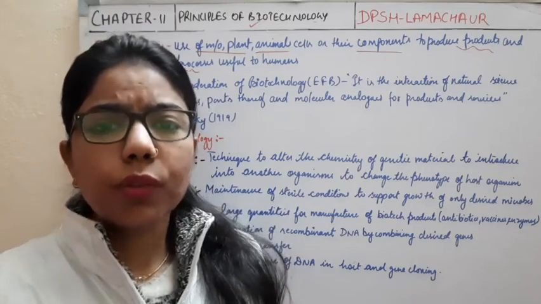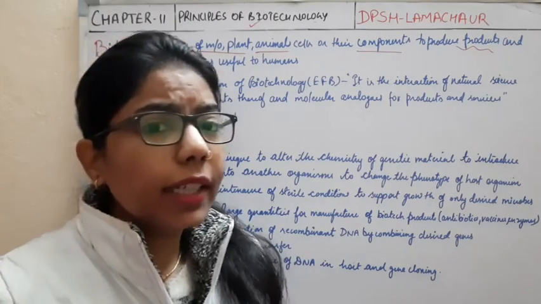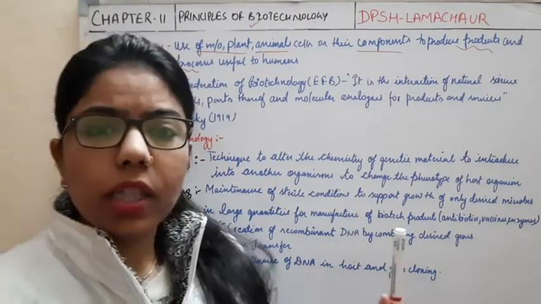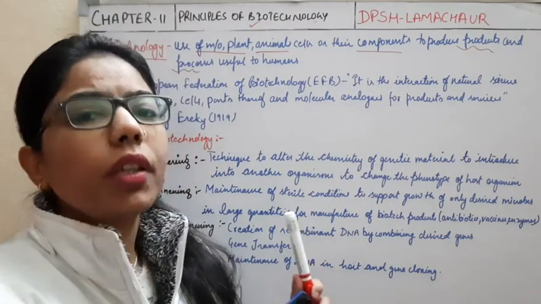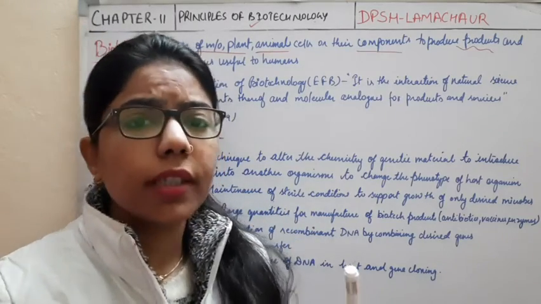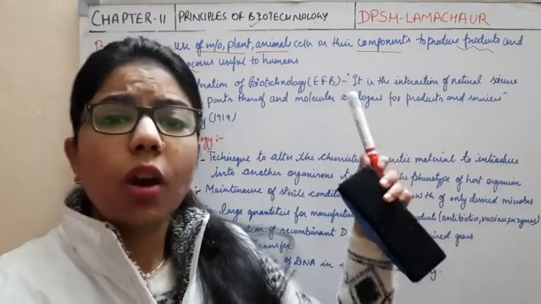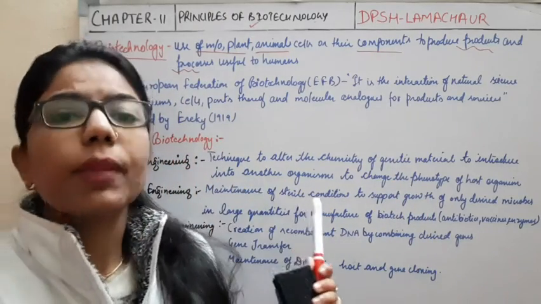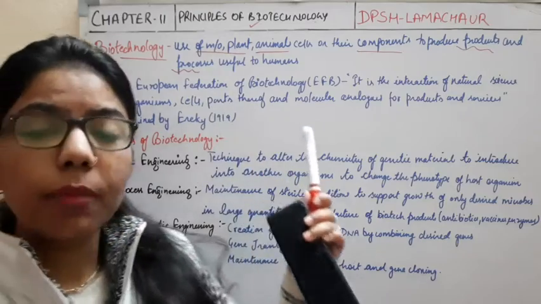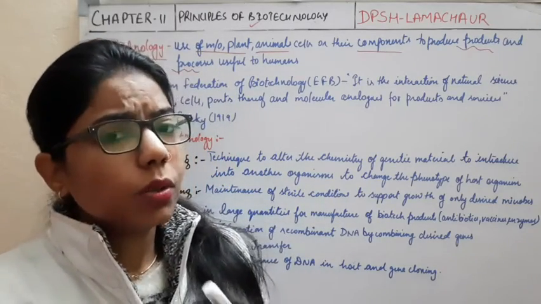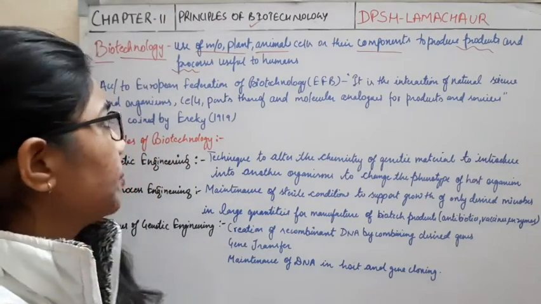Now, what is useful to humans? If any scientist is going to prepare any product, it should be in the welfare of human beings. So in this aspect we are going to study how we can use living organisms and their components to produce products, and how we are going to process them for the benefit of mankind. One by one we will understand it.